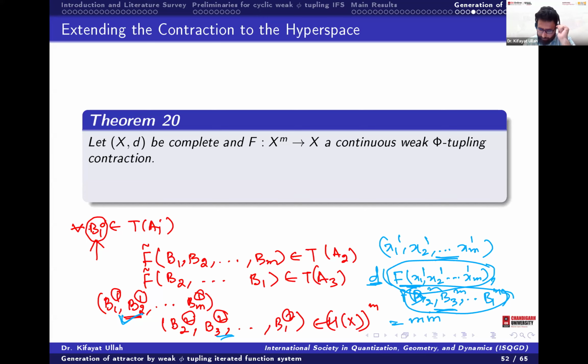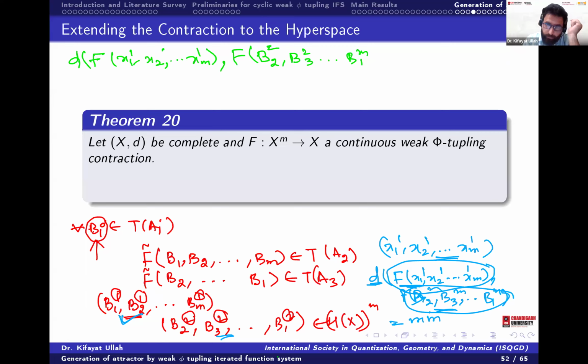So I will directly write the result. We have shown that the distance from f of x1, x2, xm to the set b2, b3, b1 will be less or equal to d of x1, x2 plus d of x2, x3, up to d of xm, x1 squared divided by m, plus the phi term as well.